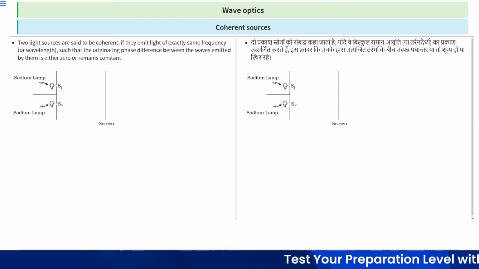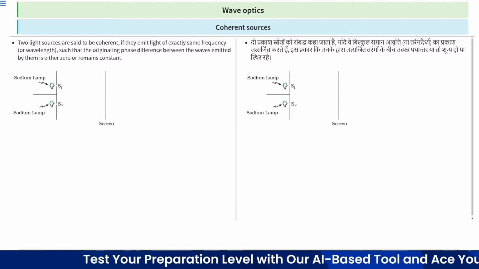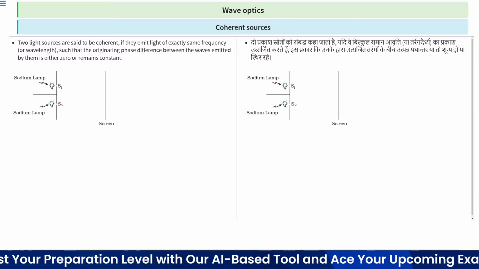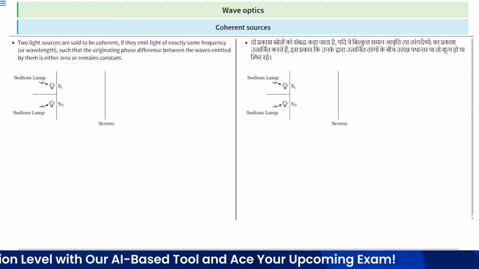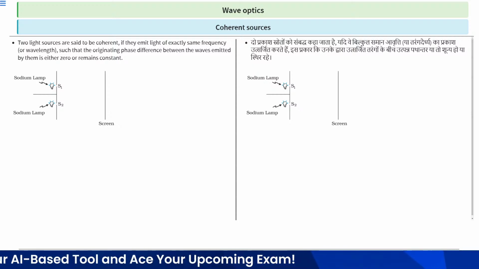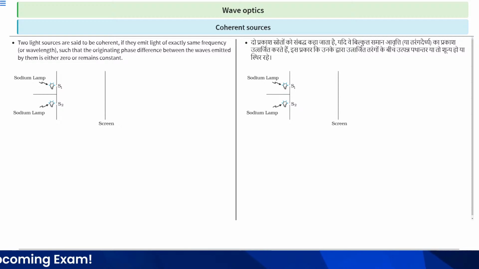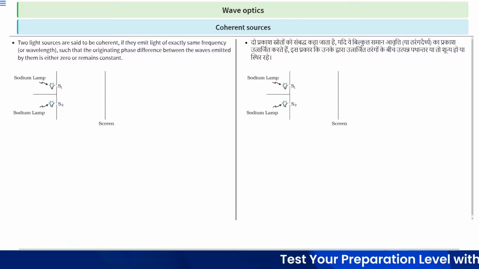can both the sources be coherent? No, because they cannot maintain the constant phase difference during the traveling from this point to this point. So there is a condition for the coherent sources.